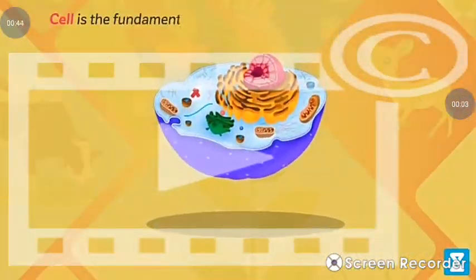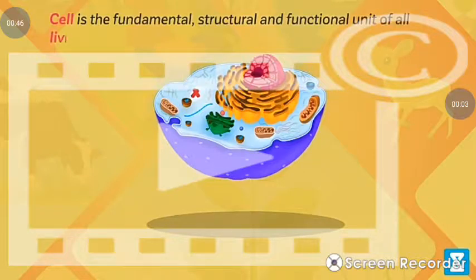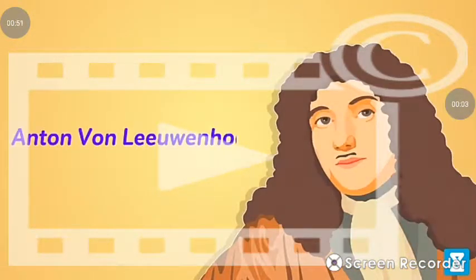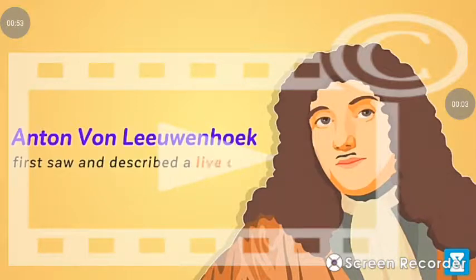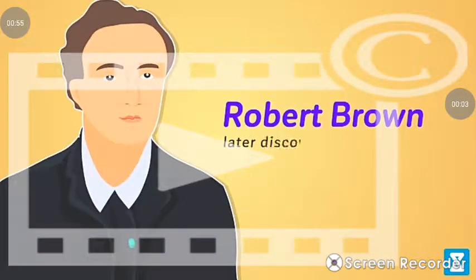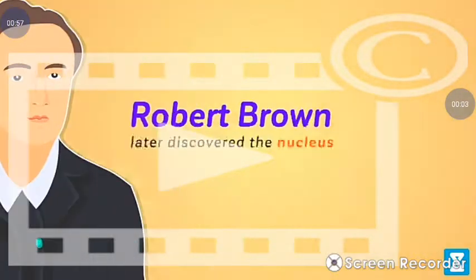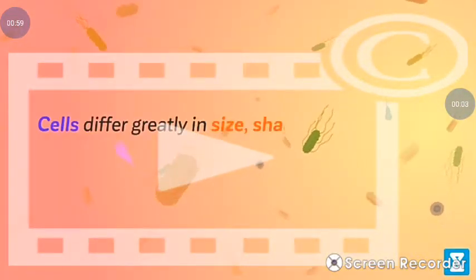Cell is the fundamental structural and functional unit of all living organisms. Anton von Leeuwenhoek first saw and described a living cell, whereas Robert Brown later discovered the nucleus. Cells differ greatly in size, shape, and activities.